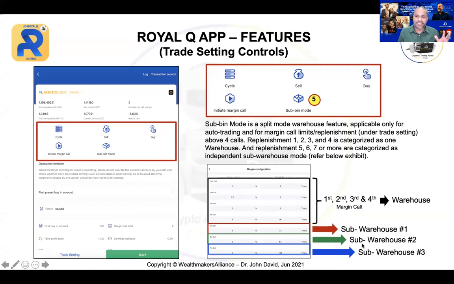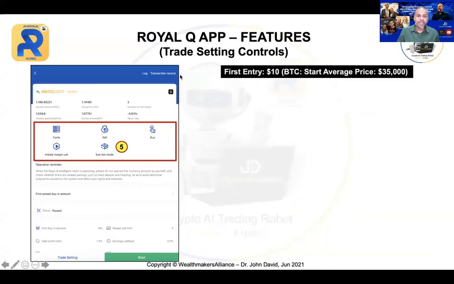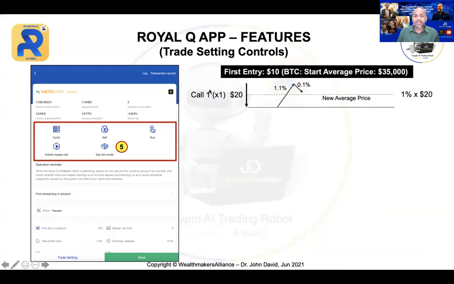What do I mean by the sub? Let me explain to you. Now, watch this. Let's say my first entry is $10. And let's say I buy Bitcoin at 35,000, that's my average price. So at $10, if my call is